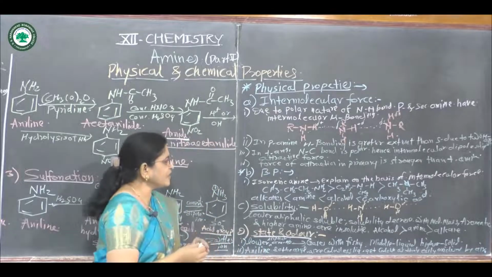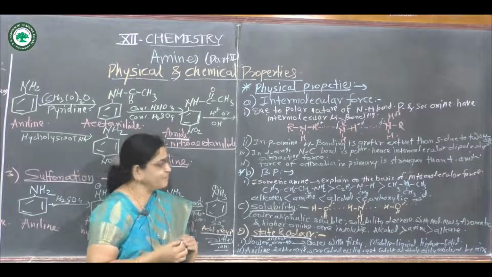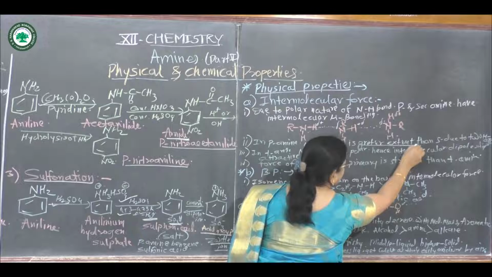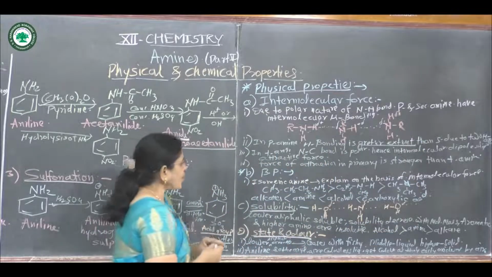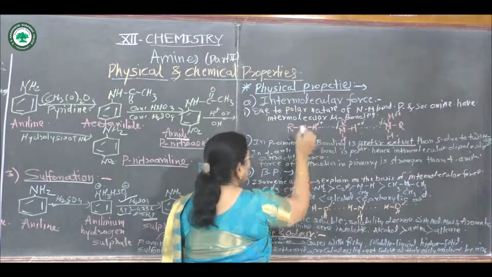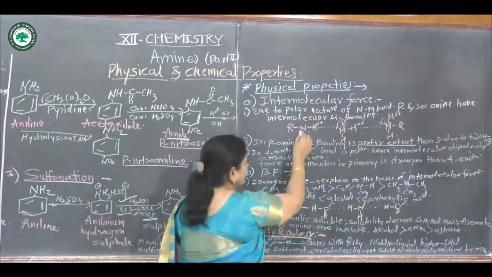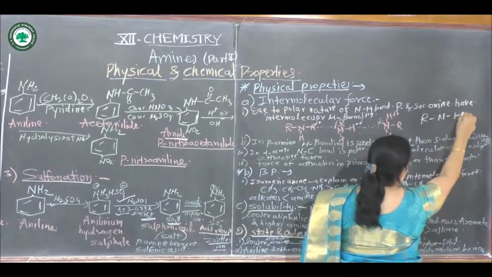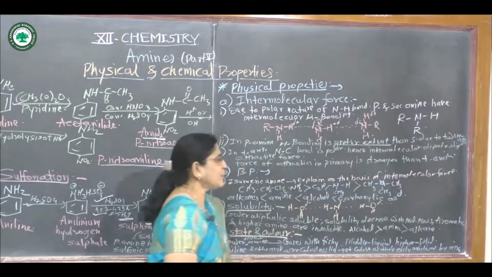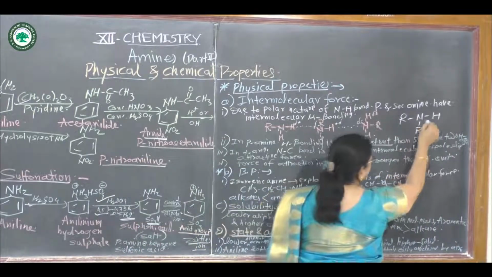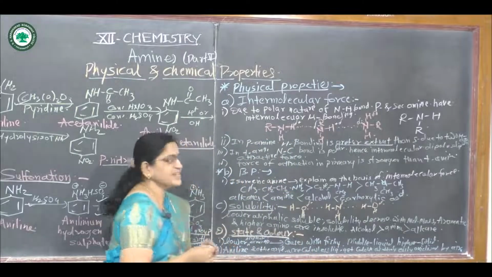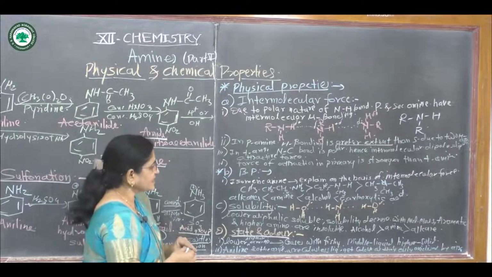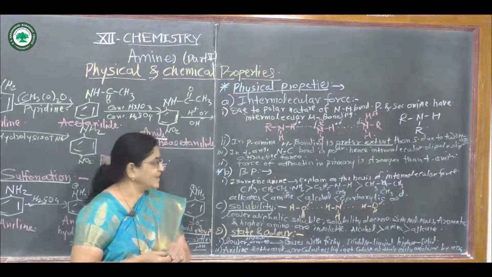In secondary amine also it forms hydrogen bonding, but in primary amine hydrogen bonding is to a greater extent than in secondary amine, because in primary amine there are 2 hydrogen atoms and in secondary amine there is only 1 hydrogen atom. For example, R, N, H, R is an example of a secondary amine. In this secondary amine, there is only 1 NH bond. Hence, in primary amine, hydrogen bonding is to a greater extent than in secondary amine.